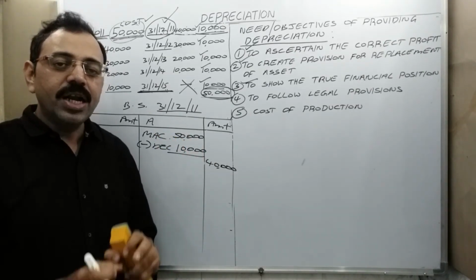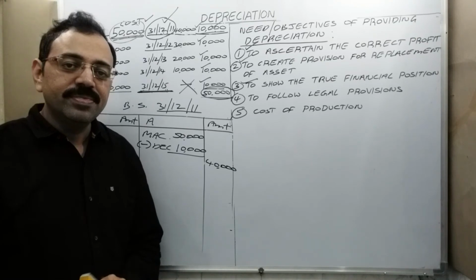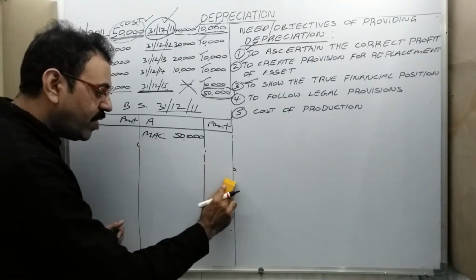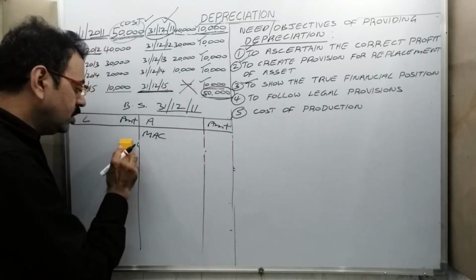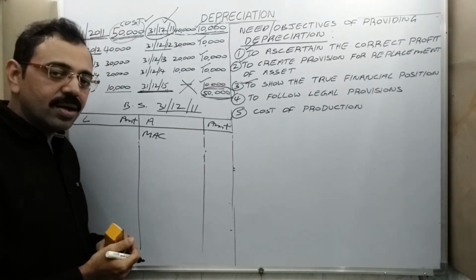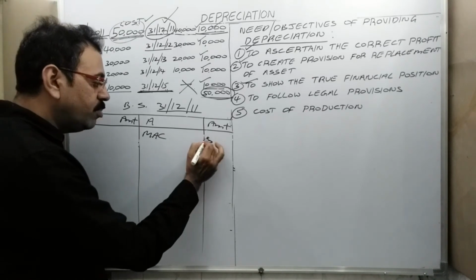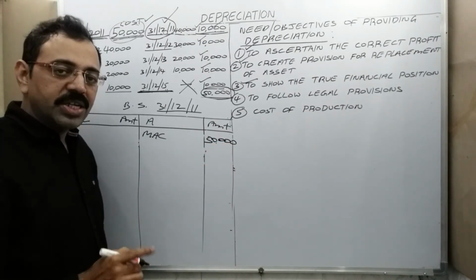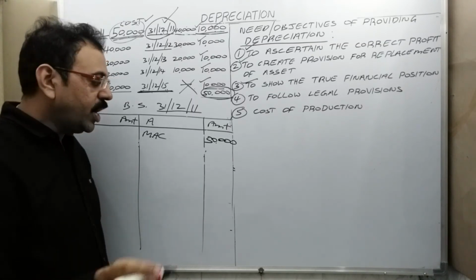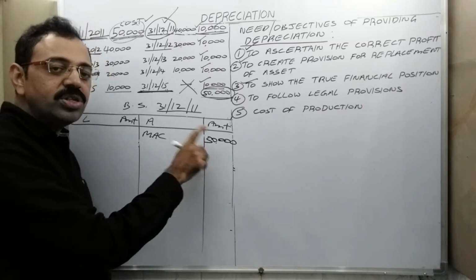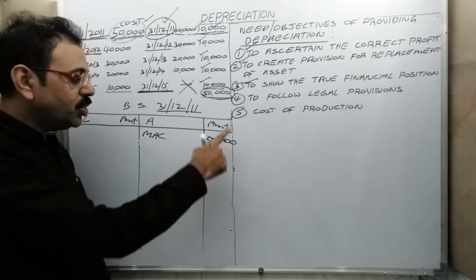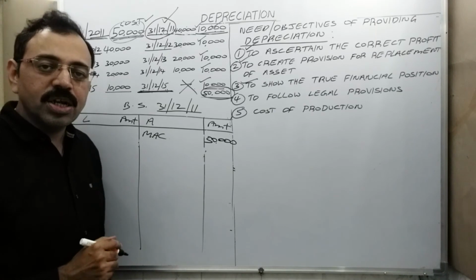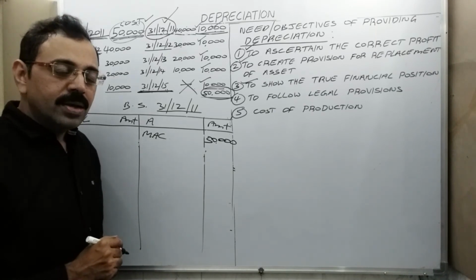Assume that we didn't provide depreciation. Then how much will be the value of the machine on this date? Since there is no depreciation calculation, machinery value will be 50,000. Actual value is 40,000, but according to accounts, machinery value is 50,000. Then what is the use of preparing a balance sheet when it is not giving the financial position properly?